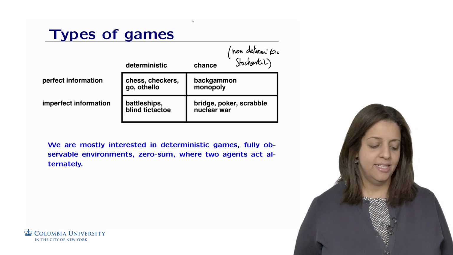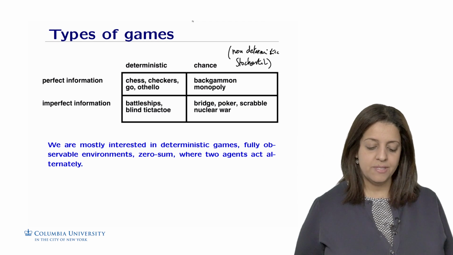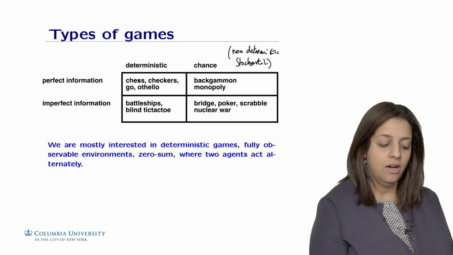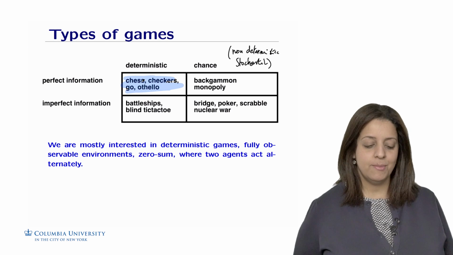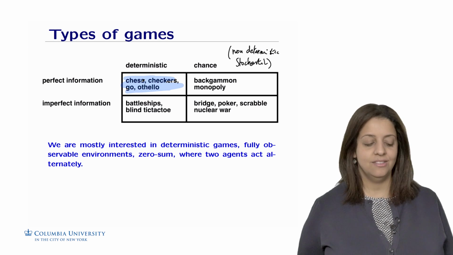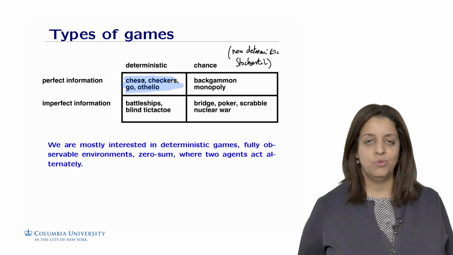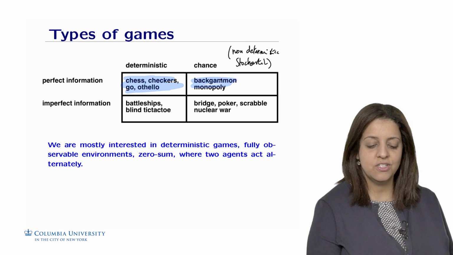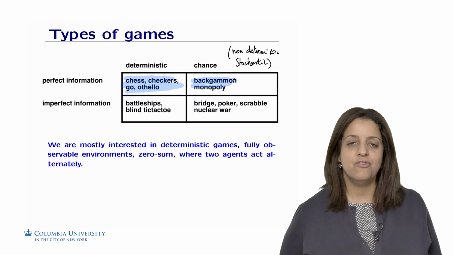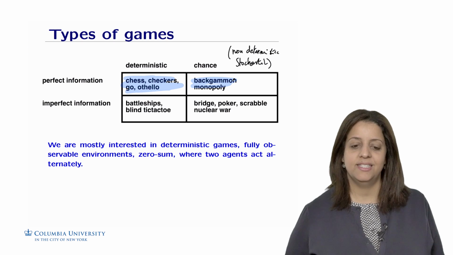In this lecture, we are mostly interested in deterministic games with a fully observable environment, or with perfect information. These are hard enough. We call them also zero-sum, where two agents act alternately to play the game. We are going to touch a little bit on chance afterwards, just to give you an idea of how this changes from the deterministic case.